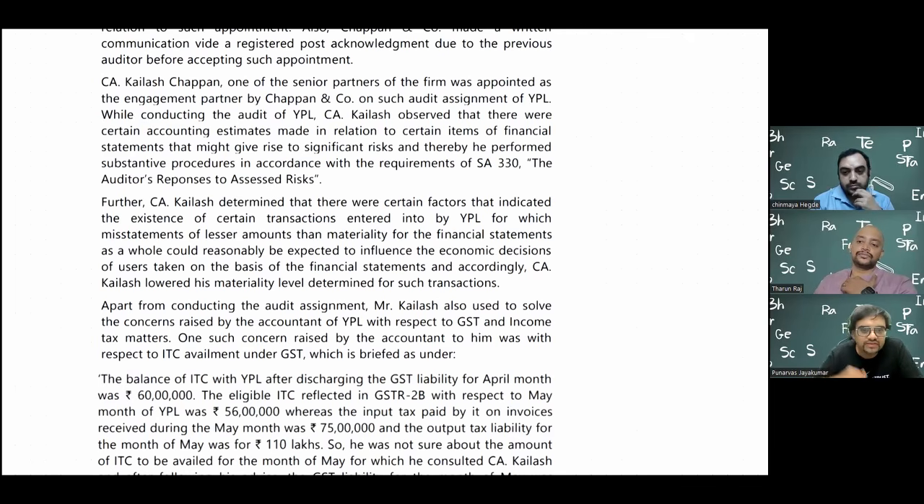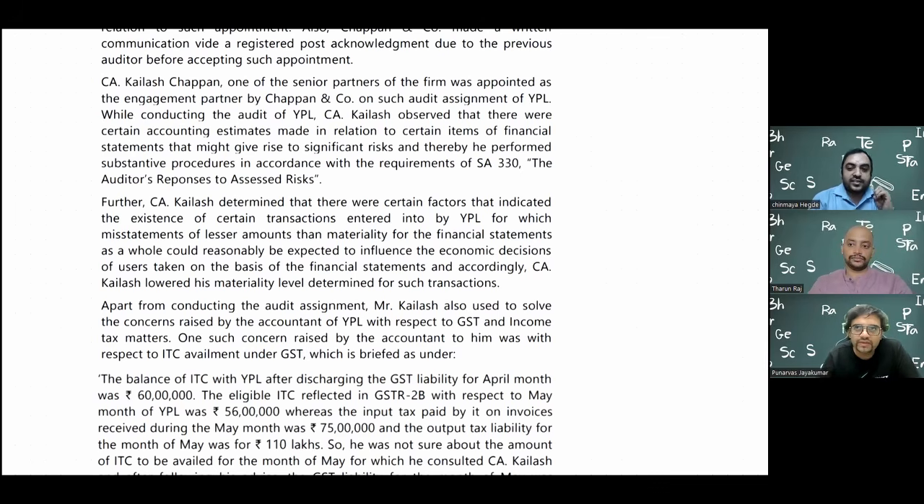Substantive goes to the next level. This is not about internal controls. Here I'm talking about whether it is being recorded in the system properly, and whether there are sufficient checks by the management to ensure that there is no defalcation of cash, embezzlement of cash, mismanagement. All these are substantive procedures.